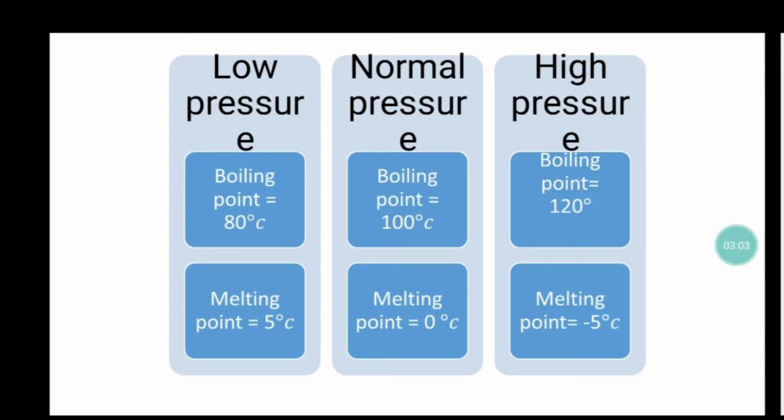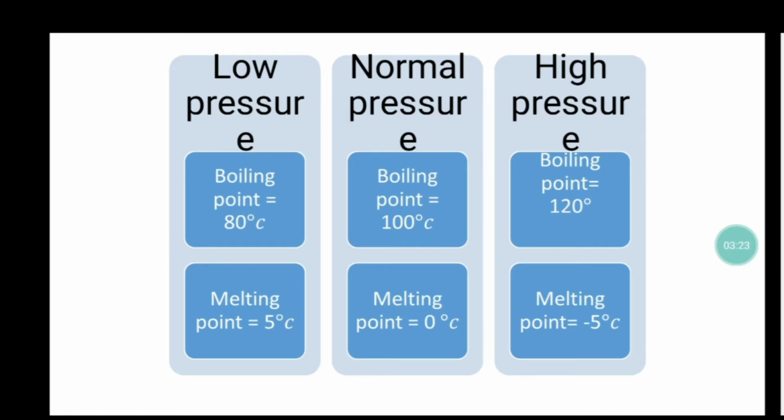So the melting point has increased. Boiling point decreases, melting point increases in low pressure. In high pressure, boiling point increases, melting point decreases, right? At normal pressure, it remains constant.